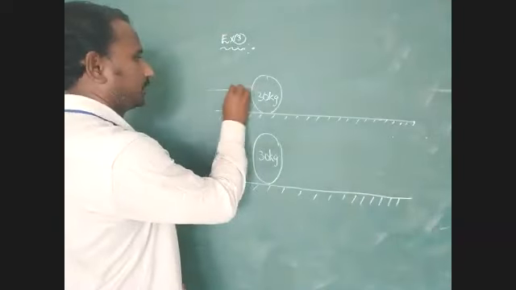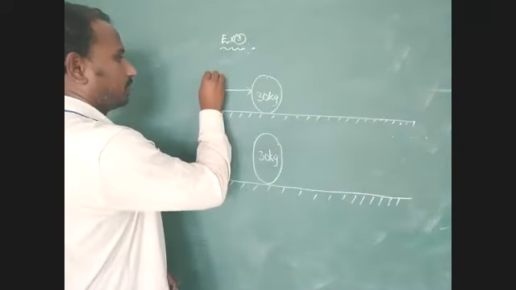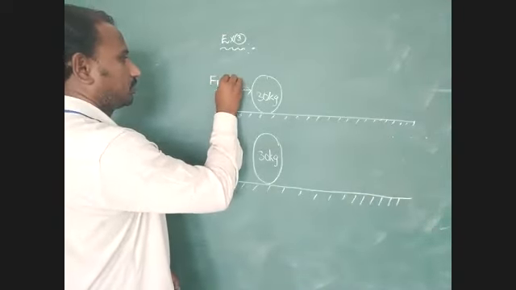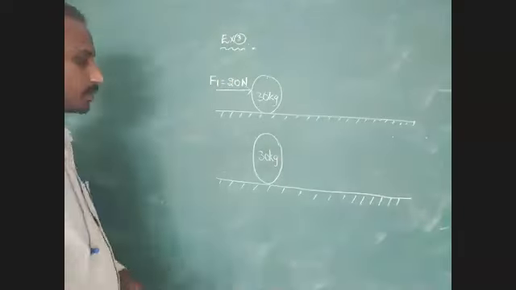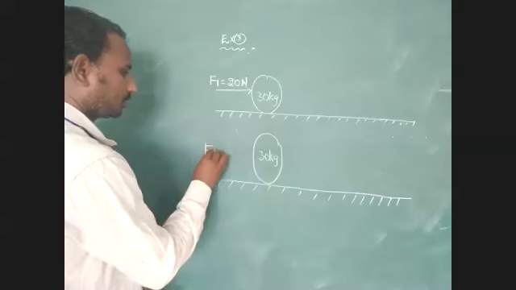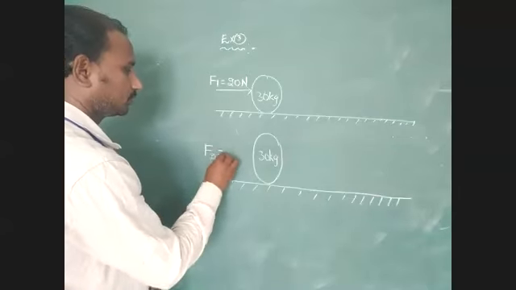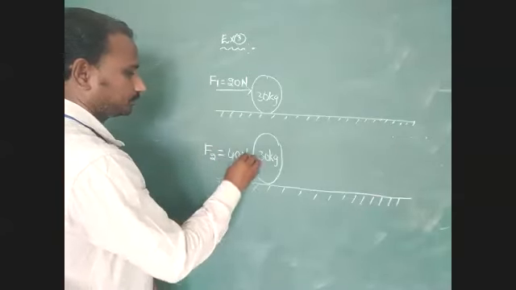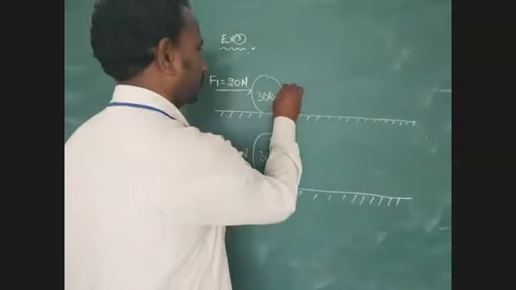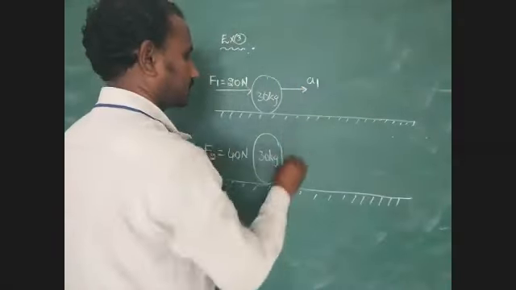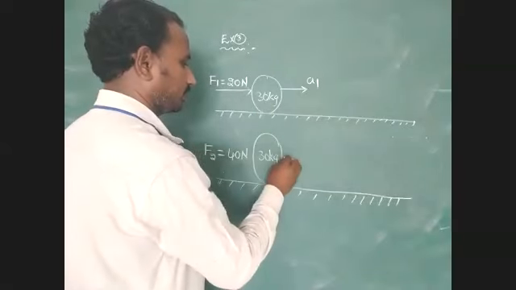Okay, here identify this point. F1 equal to 20 Newton, F2 equal to 40 Newton. Then find the acceleration of the first one and the second one.